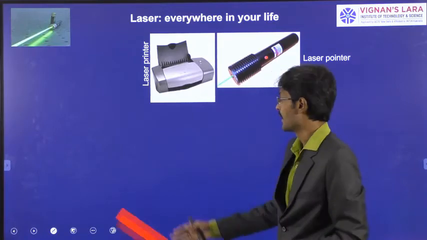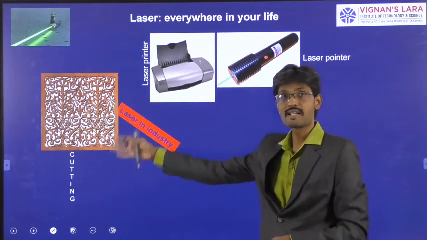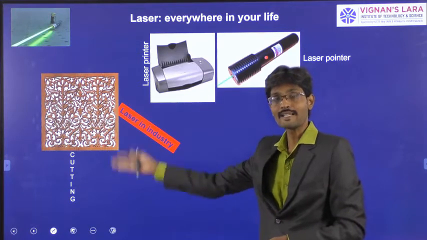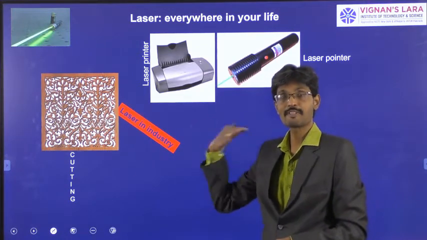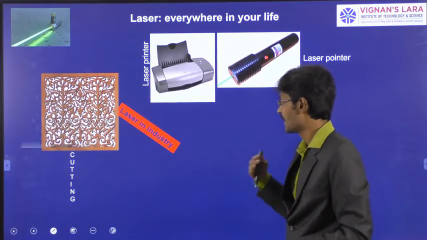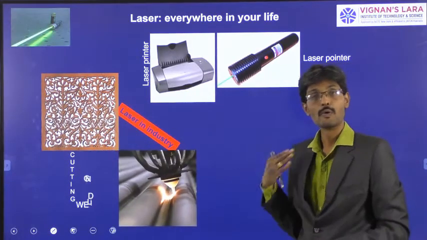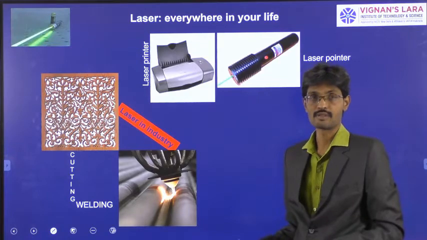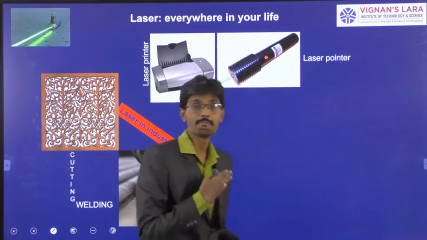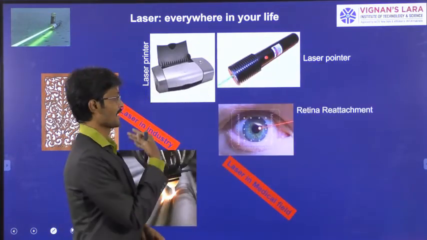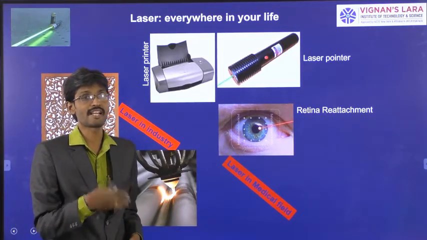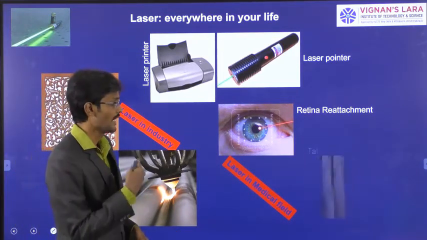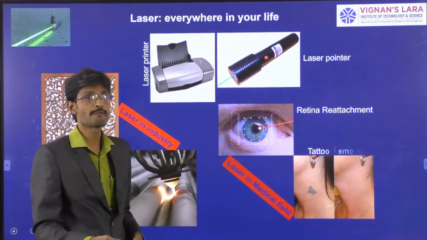And in industry, this laser is used in cutting of metals of different dimensions and different shapes. And this laser is also used for welding of different sources. It is also used in different medical applications, like treatment of retina, that is retina reattachment, which is used to solve sight problems. And also it is used in removal of tattoos.